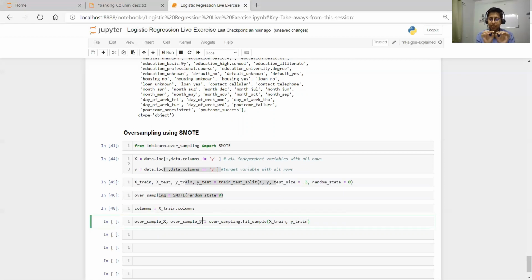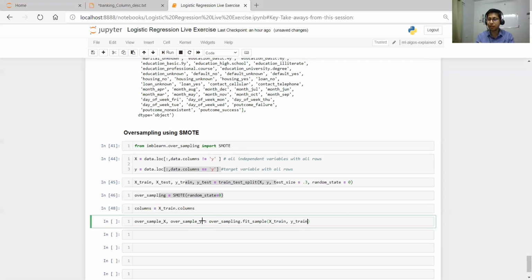What it will do is automatically generate some random samples for the minority class, so that the minority and majority classes are equal. There should not be any minority or majority; both should be equal.